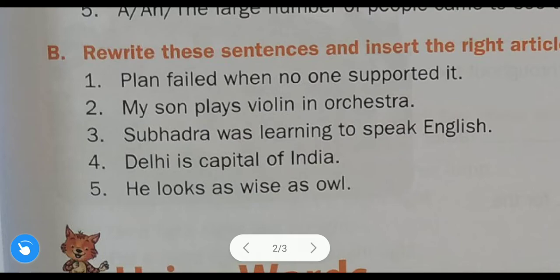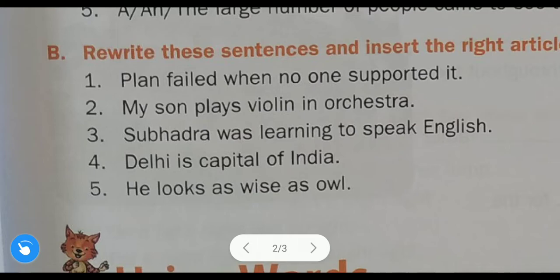The plan failed when no one supported it, okay. That is specific or particular, okay. The plan, that plan, or the plan failed when no one supported it, means the plan was earlier referred to, that is why the will come, not a plan, okay. The plan, okay.